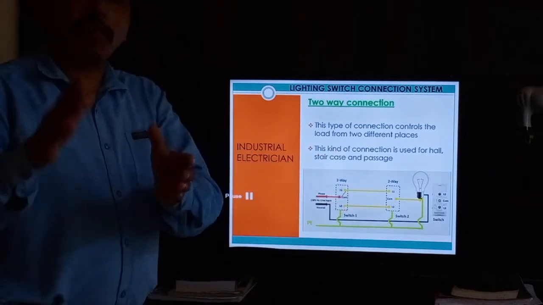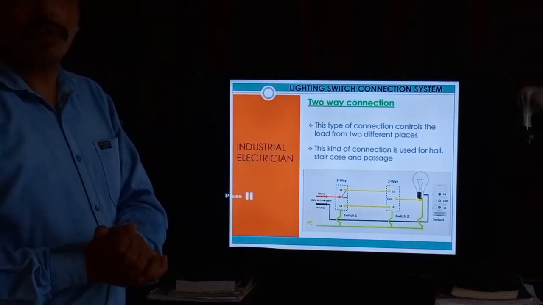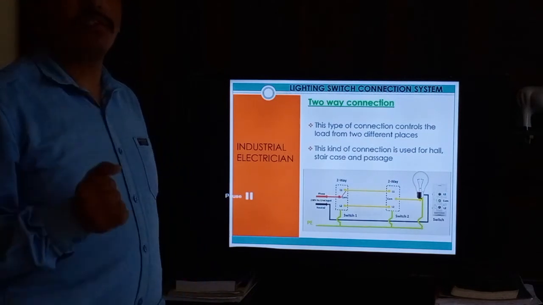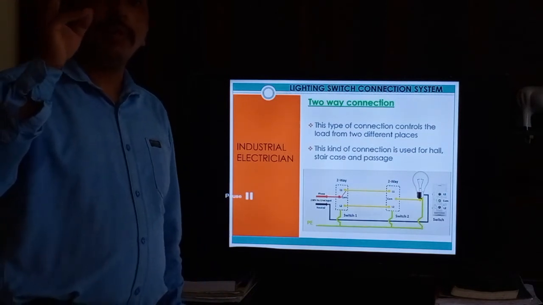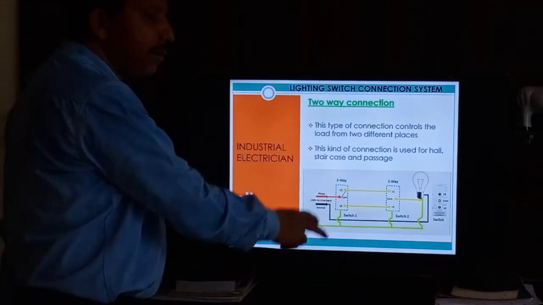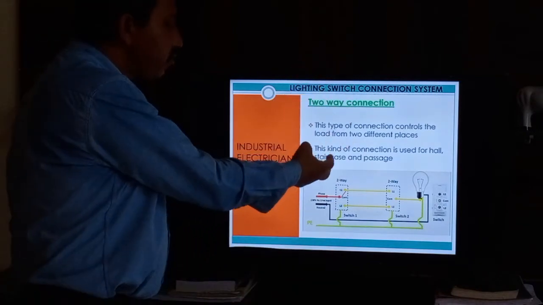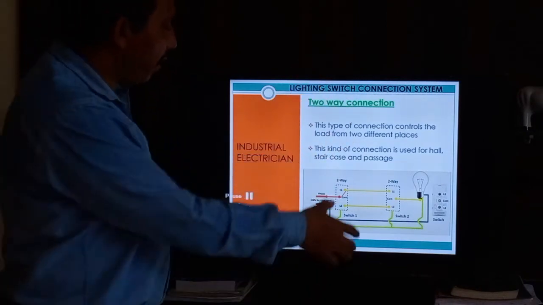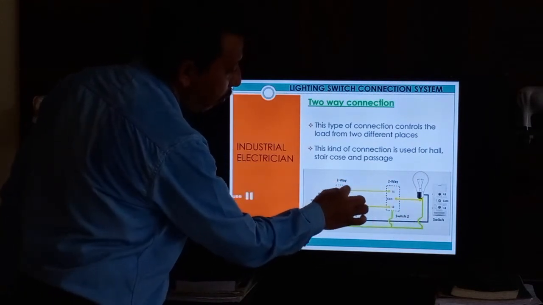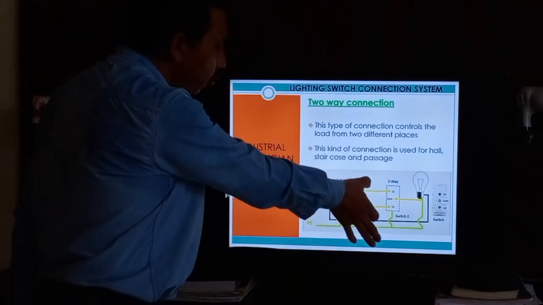So what is the difference between one way and two way? If this question comes, that time you can tell. One way is the basic wiring system. A one-way switch has only two terminals inside. A two-way switch has three terminal points inside. And a one-way switch has no need for loop wire. In two-way we can use loop wire, two wires between the two switches: L1 to L1 loop, L2 to L2 loop.